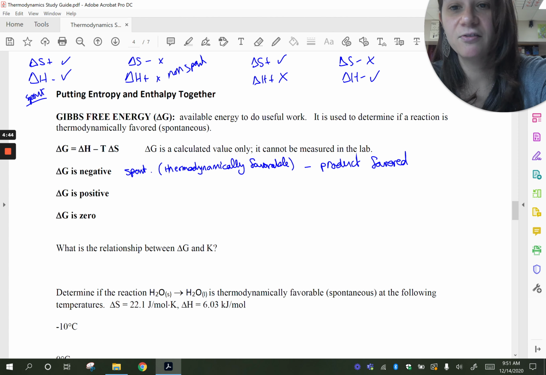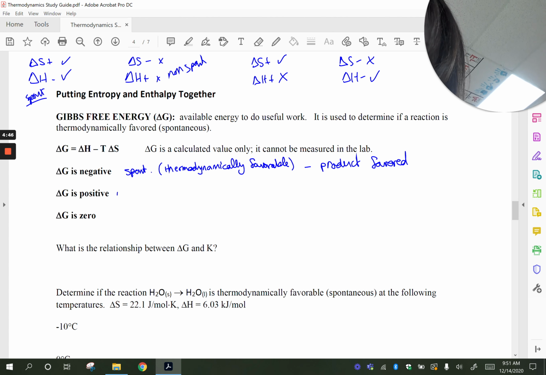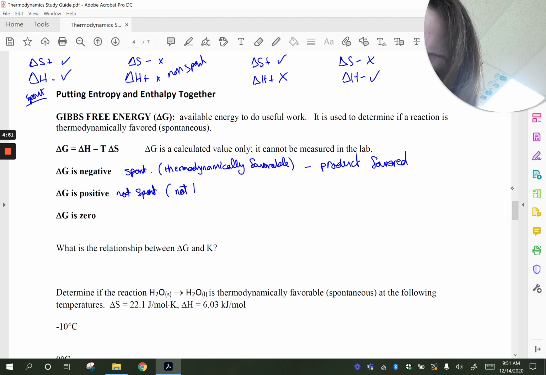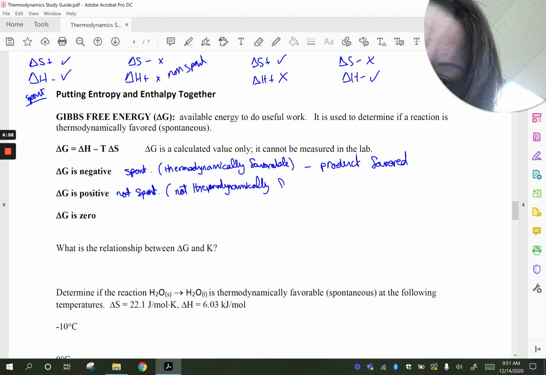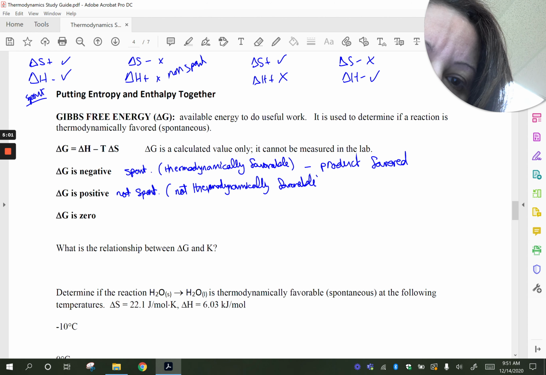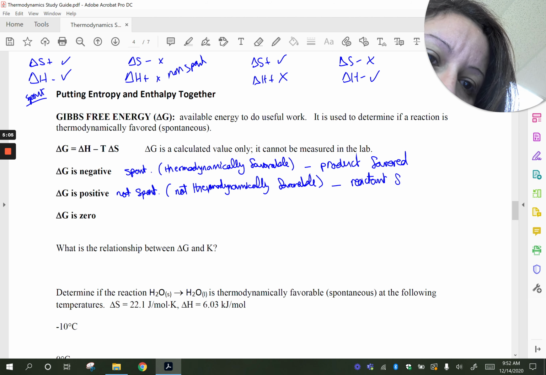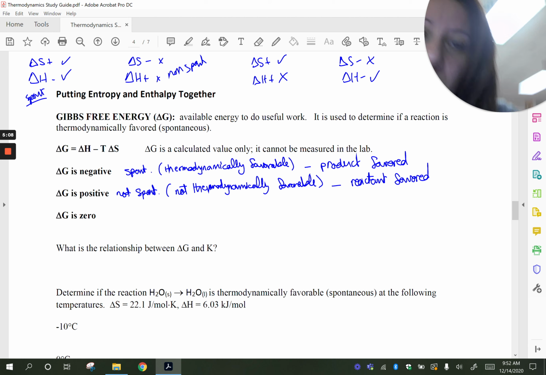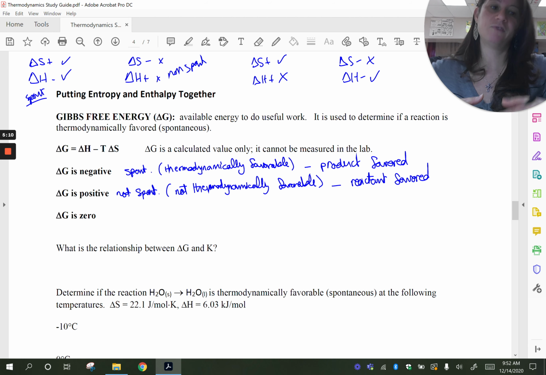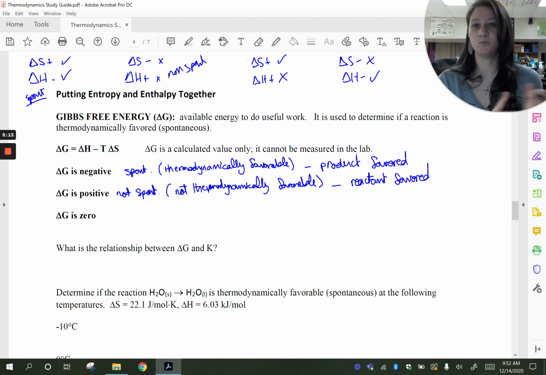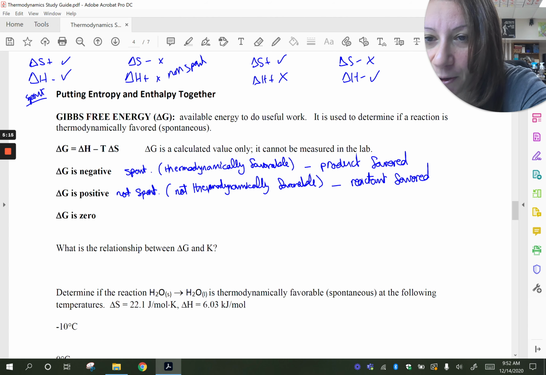If delta G is positive, then it's not spontaneous or not thermodynamically favorable, which means it's better to go the other way. It is reactant favored. The reverse reaction is favored, right? So it's reactant favored. We'd rather have reactants than we do products. If delta G is 0, then that means we are at equilibrium.